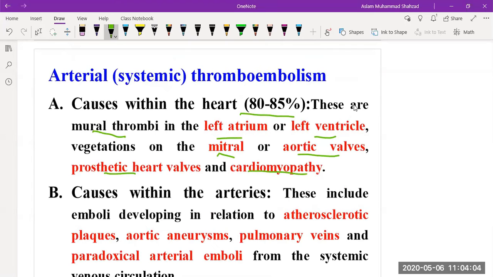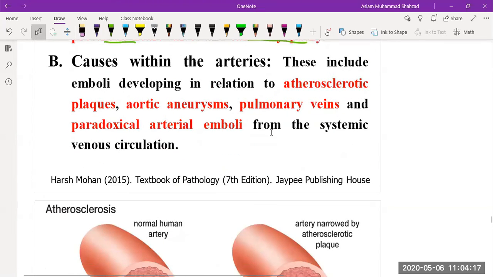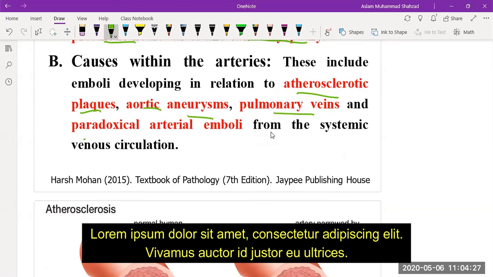So the main reasons for arterial thromboembolism are the mitral valve, the aortic valve, prosthetic heart valve or cardiomyopathy. Then the causes within the arteries could be the atherosclerotic plaque I highlighted in red, or aortic aneurysm, or the pulmonary vein, or paradoxical arterial emboli.